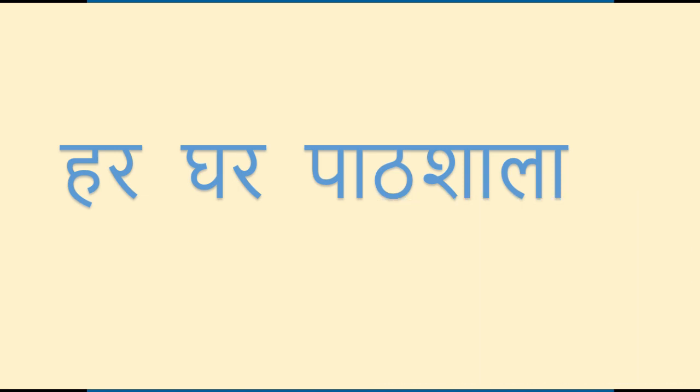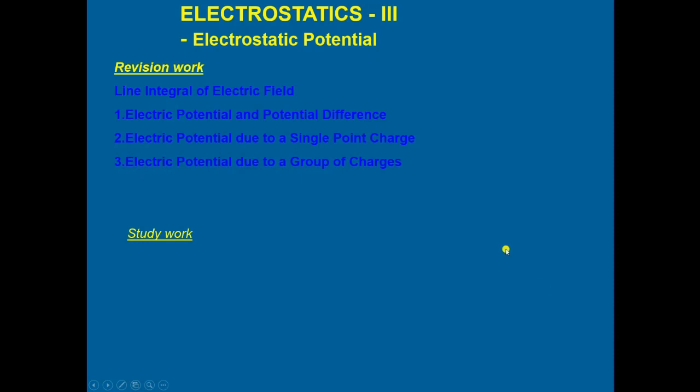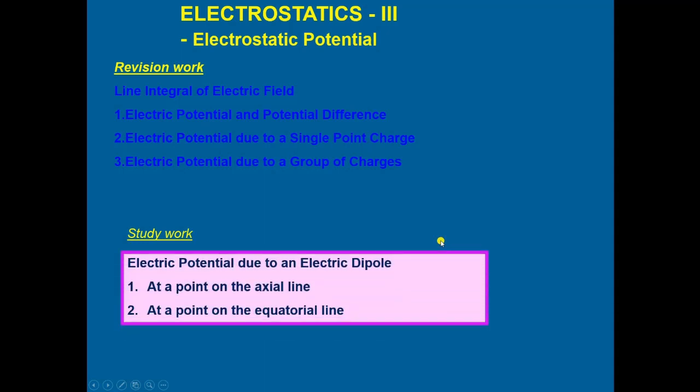So we start our physics electrostatics. In this unit of electrostatics, we are discussing the electrostatic potential. First, we'll have some revision work of the earlier studied topics, in which the line integral of electric field, electric potential and potential difference, electric potential due to single point charge, and then electric potential due to group of charges. And in the study course, we will study the electric potential due to electric dipole.